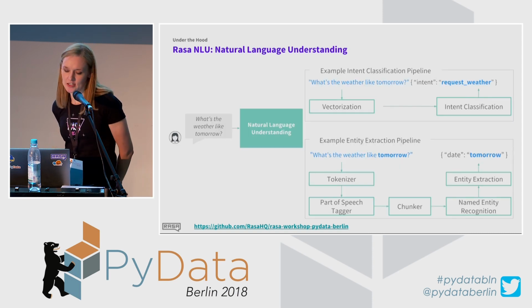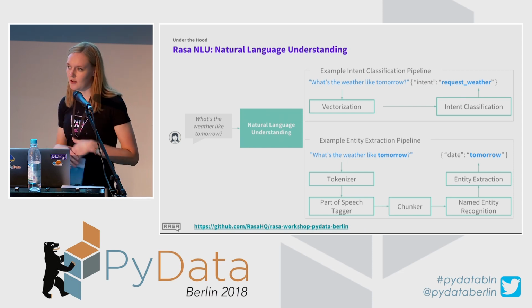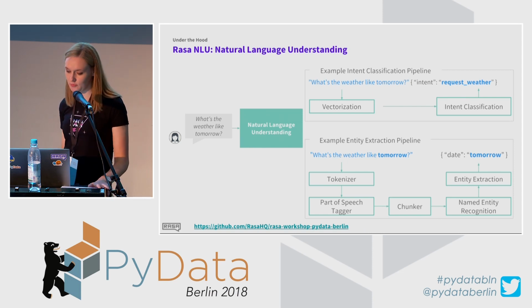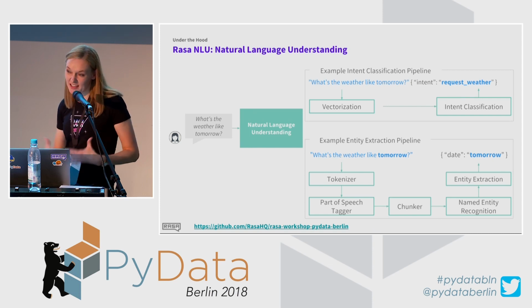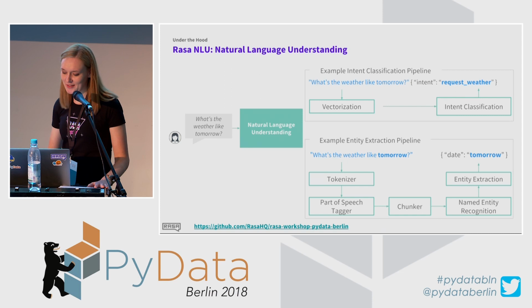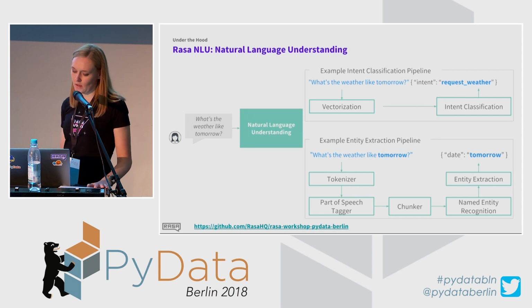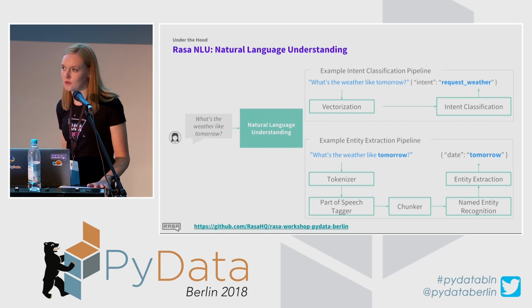Another stage is entity extraction. Entities, as I mentioned, are pieces of information that help a chatbot to make more specific actions and to understand more specifically what a user is asking. It is a little bit more complicated a process, but in a way still quite similar to intent classification. We also use a tokenizer, so we have to tokenize